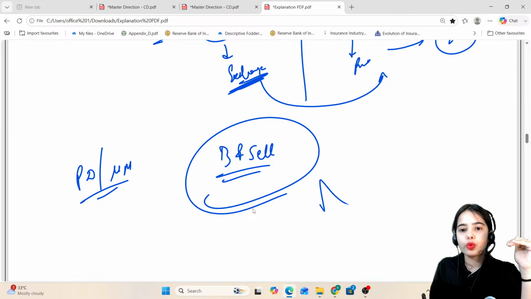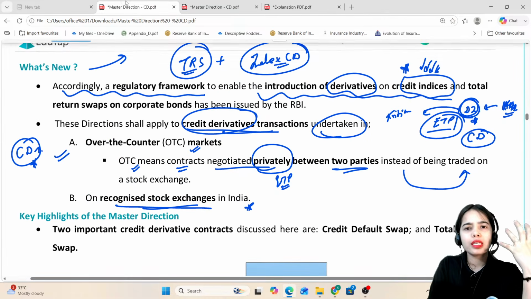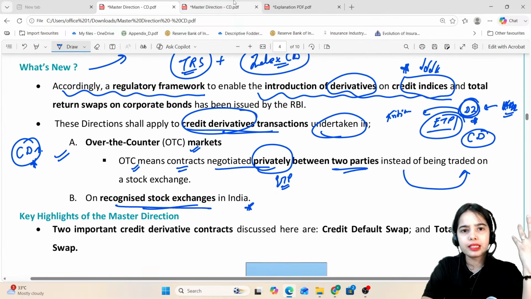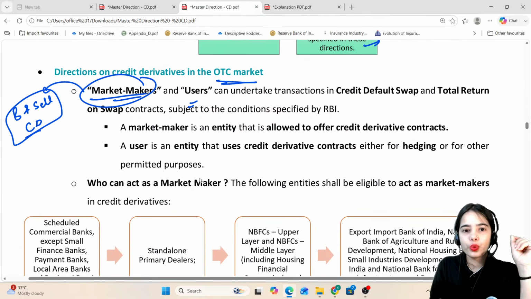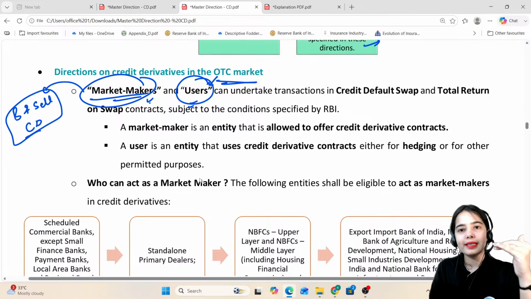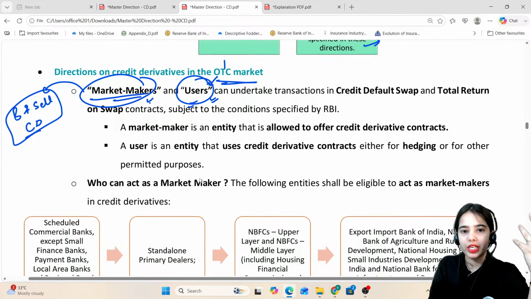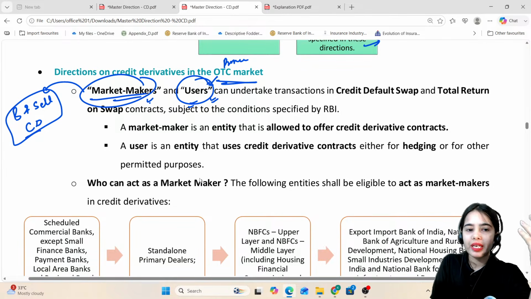Users are allowed to buy only. So market makers are allowed to buy and sell the credit derivative, while users are allowed to buy the credit derivative, that is, buy the protection. Market makers can buy the protection and sell the protection. Users can only buy the protection.